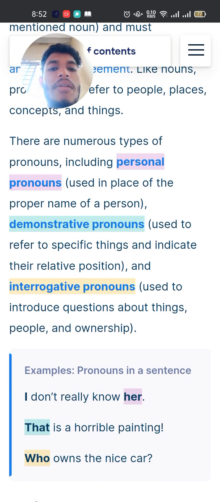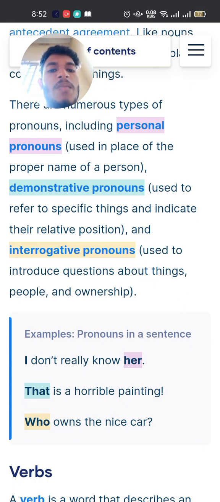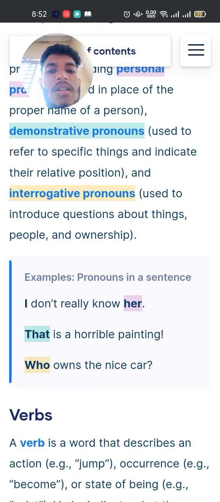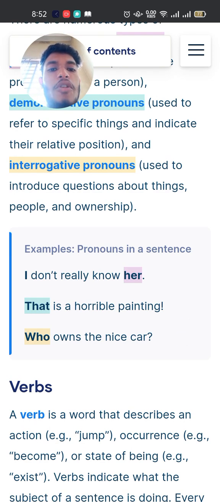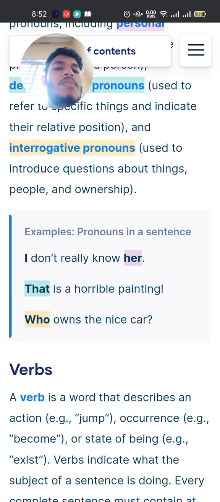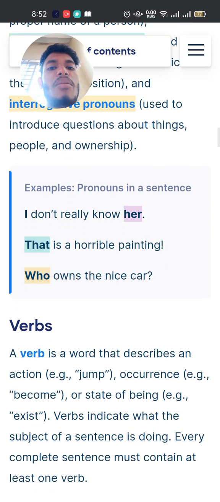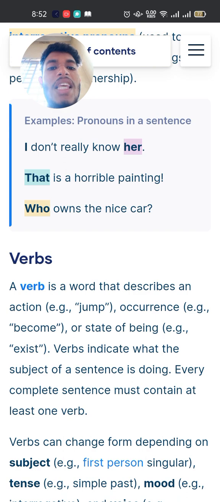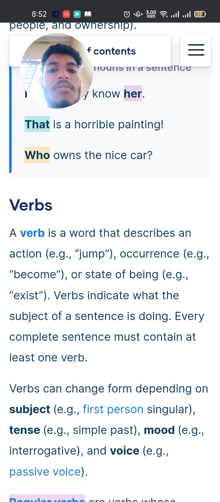There are numerous types of pronouns, including personal pronouns, used in place of the proper name of a person, demonstrative pronouns used to refer to a specific thing and indicate their relative position, and interrogative pronouns used to introduce questions about things, people, and ownership. Examples: pronouns in a sentence: I don't really know her. That is a horrible painting. Who wants the nice car?